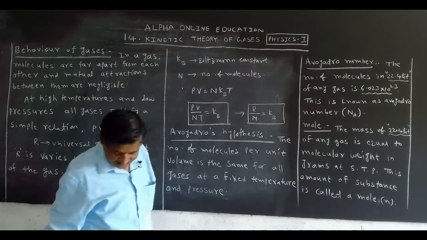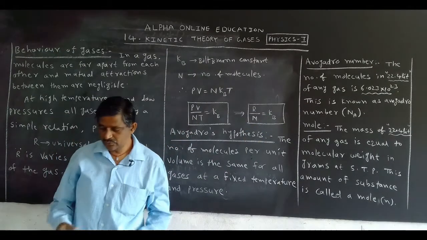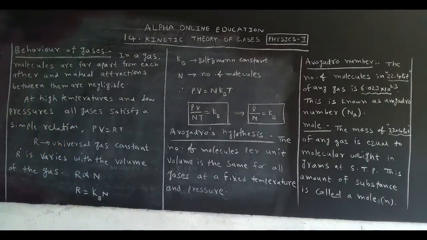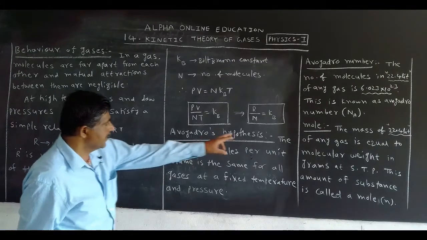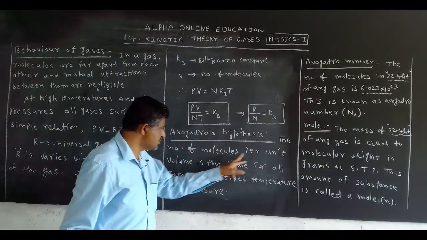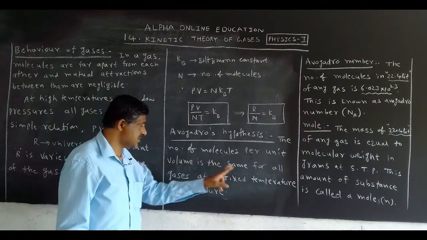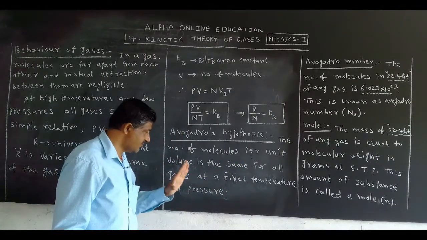Now, in this chapter, especially in the case of a gas, we use one word rigorously. That is called the Avogadro number. Now, what is the Avogadro number? Before that, we want to write about Avogadro's hypothesis. Avogadro is a scientist. He explained one hypothesis, meaning an expected value or one expectation. Now, what is Avogadro's hypothesis? The number of molecules per unit volume is the same for all gases at a fixed temperature and pressure.